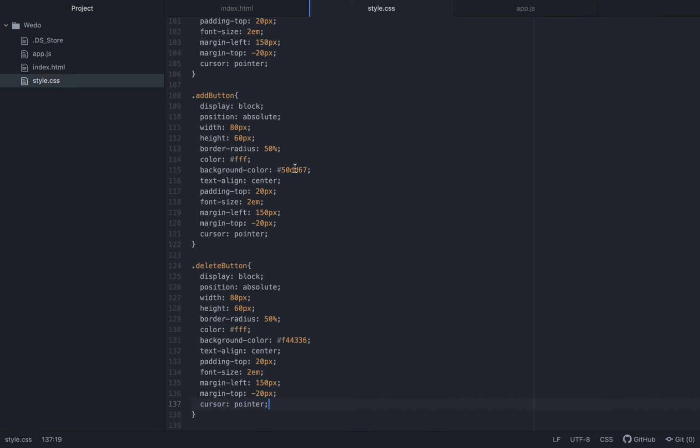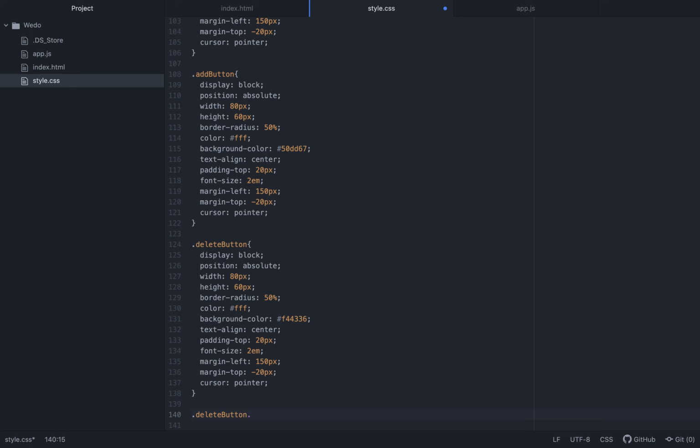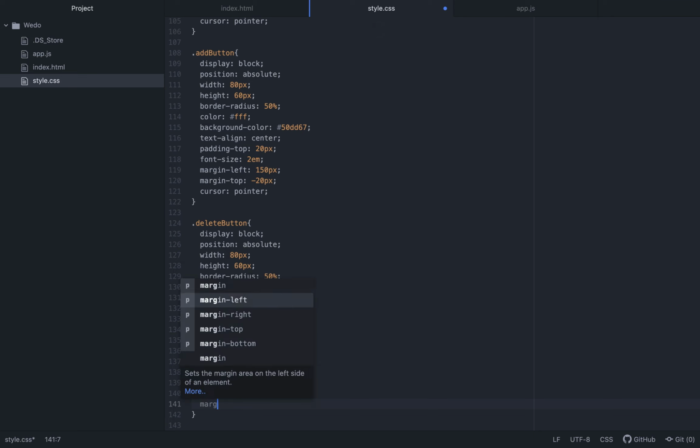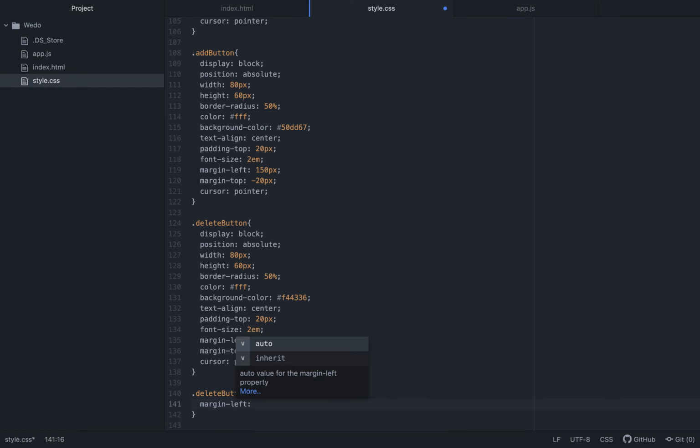So you want it so that when you click on it, the other buttons appear. I'll add a class, and we'll call that class move. Let me start with the delete button: when we add the move class to it, we want the margin left to be, let's say, 350 pixels maybe.